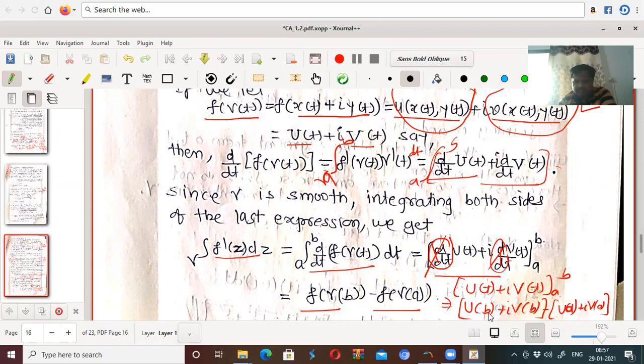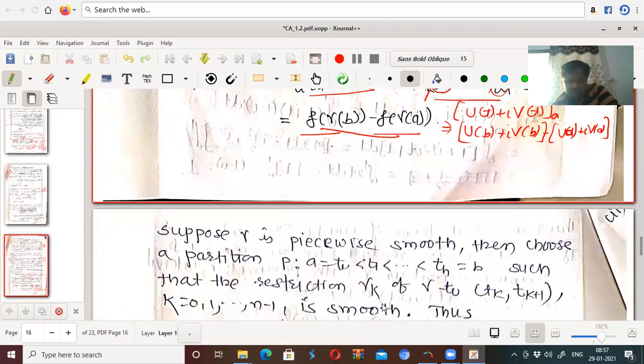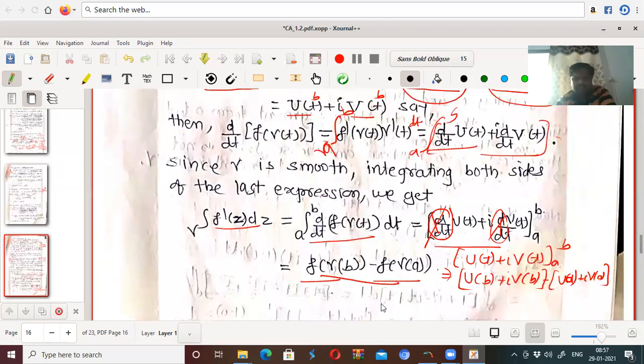Now what is u at b plus i into v at b? Replacing t by b, we get f of gamma at b. What is u at a plus i into v at a? It is f of gamma at a. Therefore, integral over gamma of f dash of z dz is equal to f of gamma at b minus f of gamma at a. Okay, so this is when it is a smooth curve.